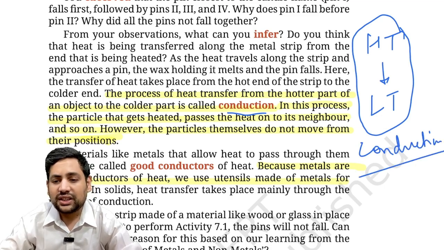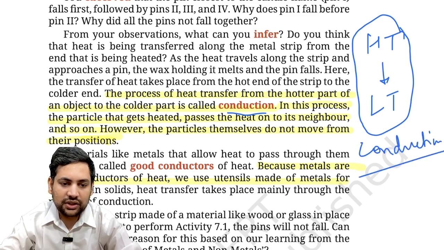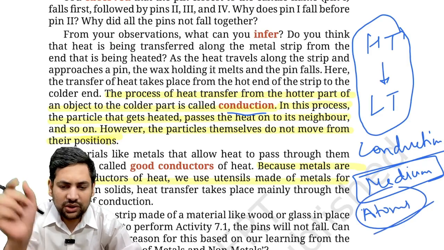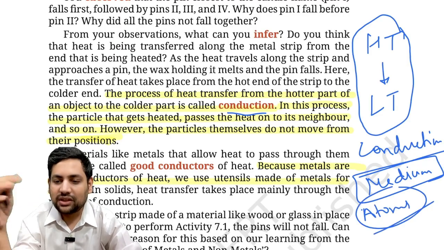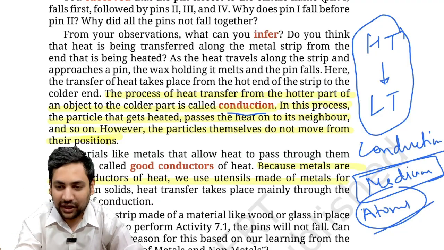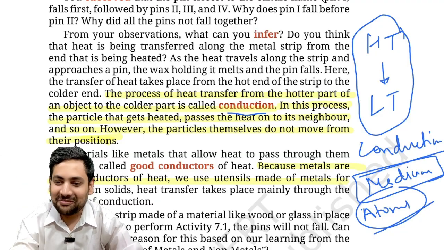Correct. Now, what is conduction? Conduction is heat transfer which uses a medium directly, and there is very slight or no movement of atoms as such. So atoms and molecules are not moving. Essentially, this is what you feel. If you have ever cooked Maggie, you may have cooked something else also, I have cooked only Maggie.